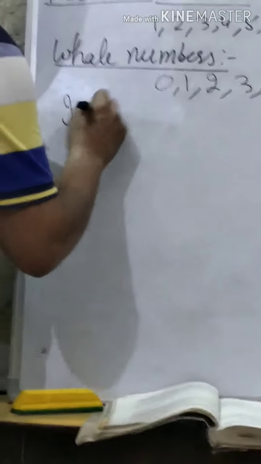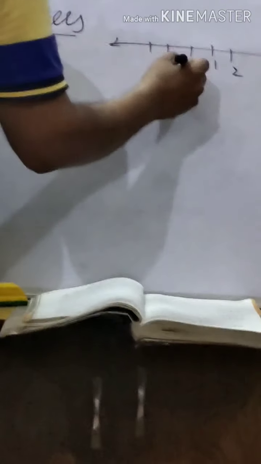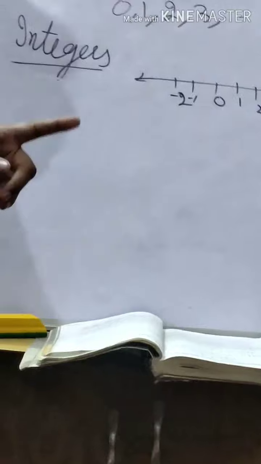Then another one is integers. My dear students, integers you know very well. You make a number line, and all the numbers 1, 2, 3, 4, 5 with their negative signs and including 0 are called integers. It means integers are 1, 2, 3, 4, 5 with their negative signs including 0. These are called integers. Now, next is rational number.